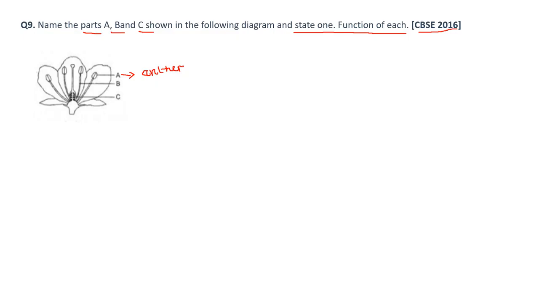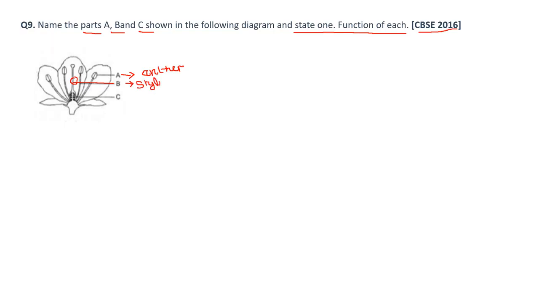A is anther. Now B is this one. What is this? This is the style.